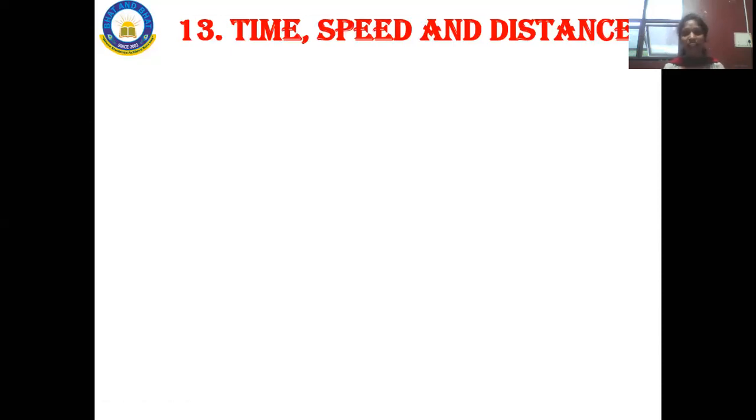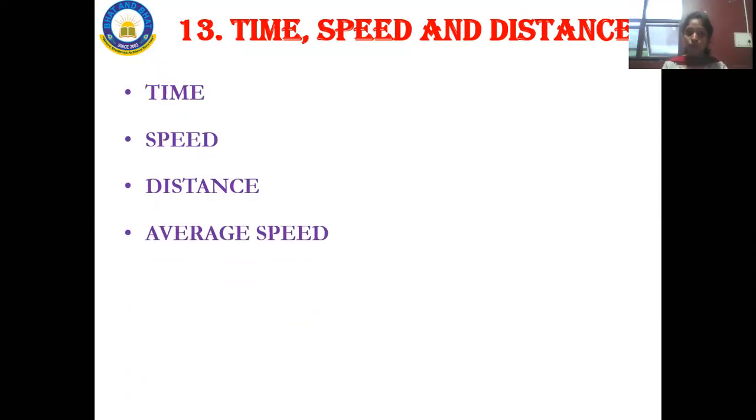how much speed the train is running or a vehicle is running. For example, if your father or mother is driving a vehicle, there you can see the speed meter, right? From there you can notice at which speed they are going. Distance: you wanted to go to some relative's home or friend's home, what is the time it is going to take to reach that destination, at which speed you are going to go, what is the distance from your place to your neighbor's place. So this is nothing but time, speed and distance.